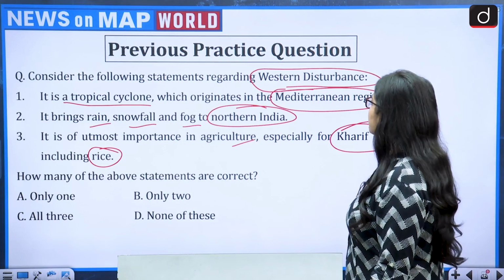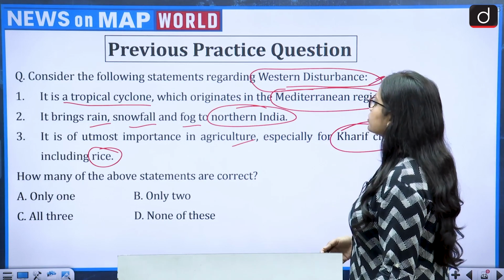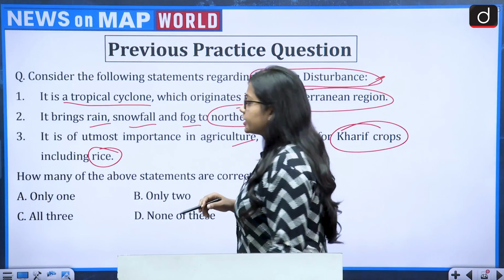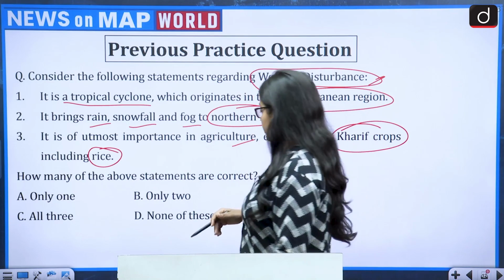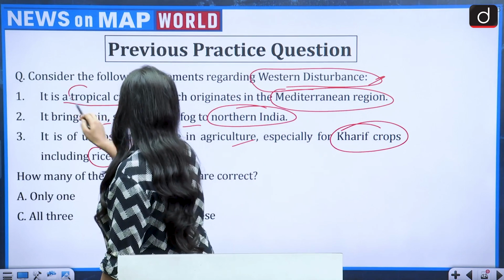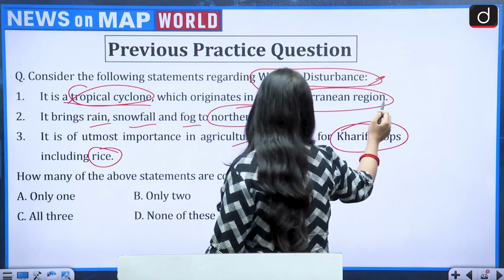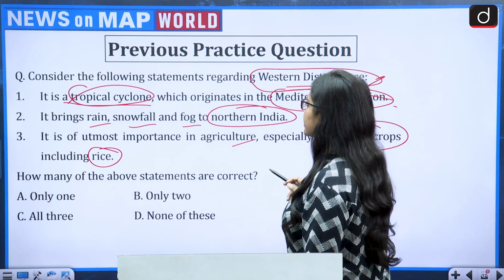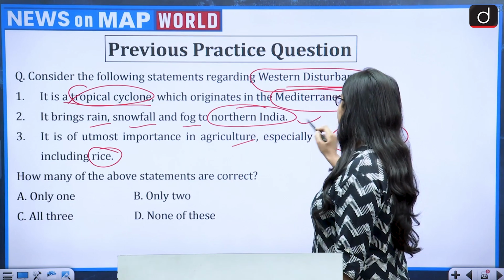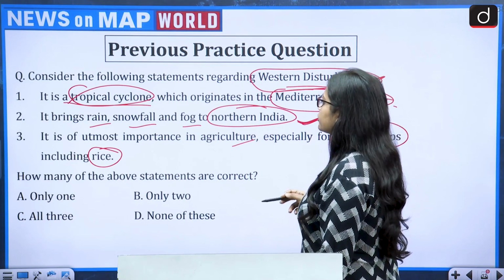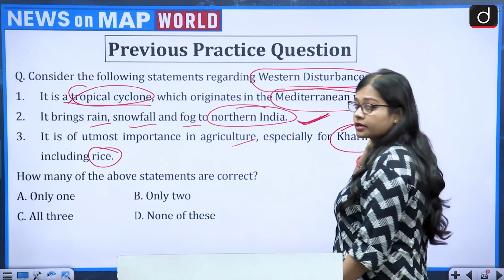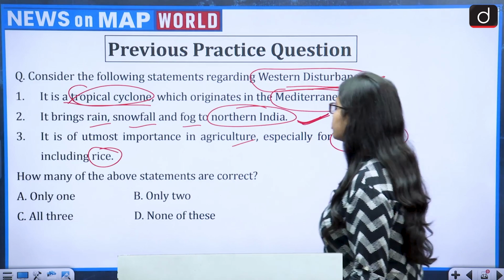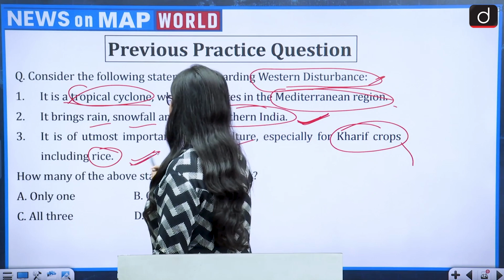So first, the statement says it is a tropical cyclone which originates in the Mediterranean region. The Mediterranean region is correct. Second, it brings rain, snowfall and fog to northern India. This is absolutely correct. Then it is of utmost importance in agriculture, especially for kharif crops, that is also correct, including rice, that is true.